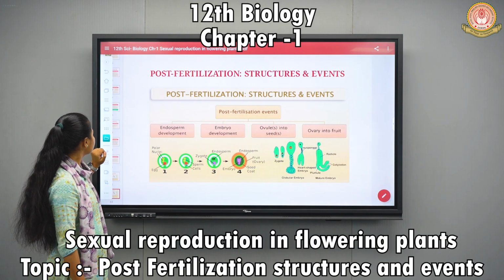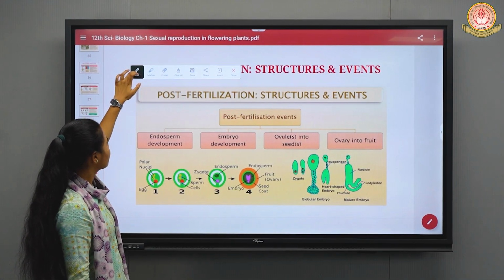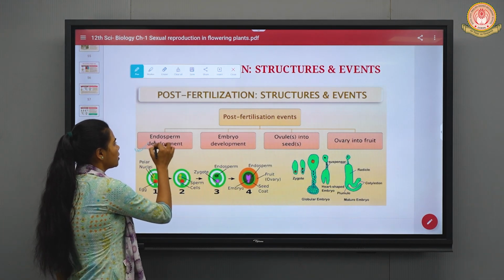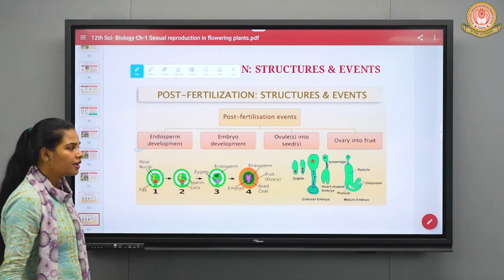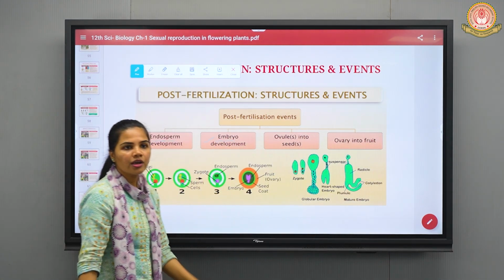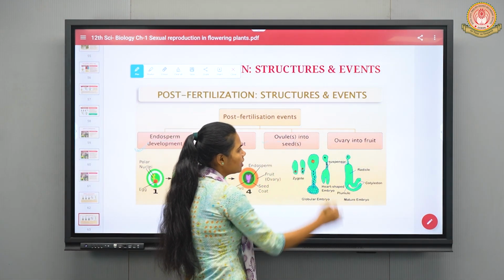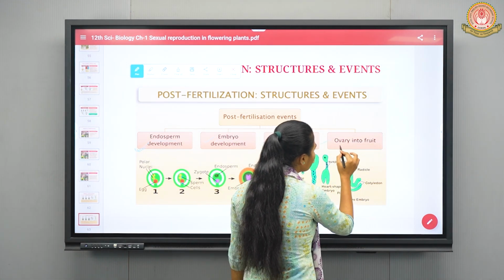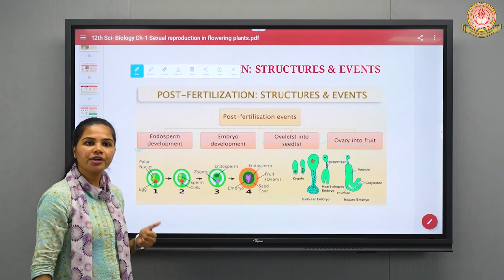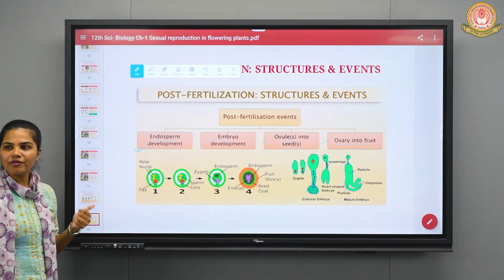So what all things we are going to discuss in this particular topic are, first of all, we are going to study about endosperm development, right? Secondly, we will study about embryo development. Thirdly, how ovules are converted into seeds, that we are going to study. And finally, conversion of ovary into fruit.